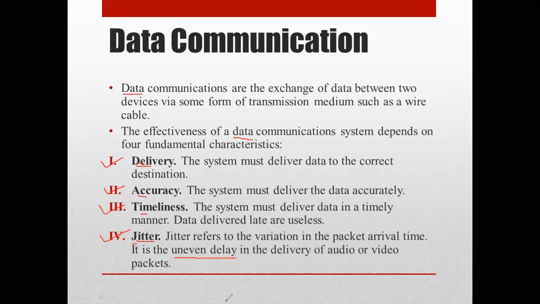Like in earlier days on television, you can understand it when audio and video are mismatching sometimes. Right now, with the development of technologies, we see it very less, but yes, it is there, where the video is going forward but it is not matching up with the audio. So that can be your uneven delay. It happens with audio and video packets, and that is called jitter.